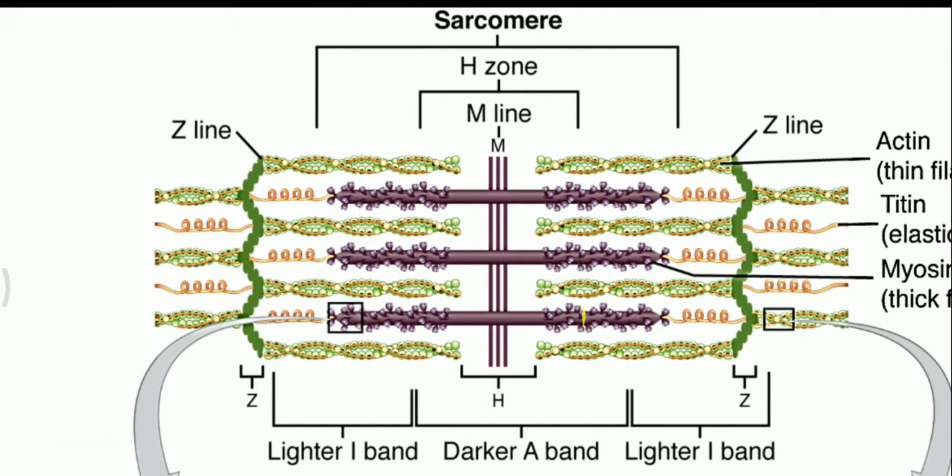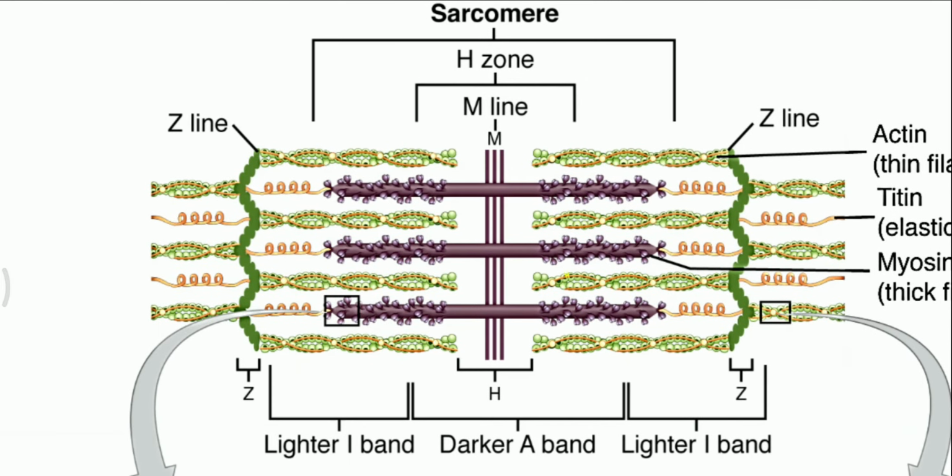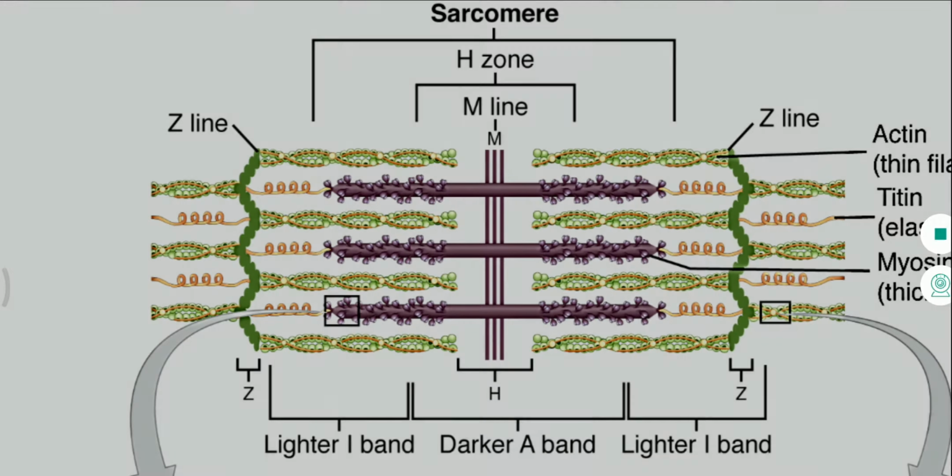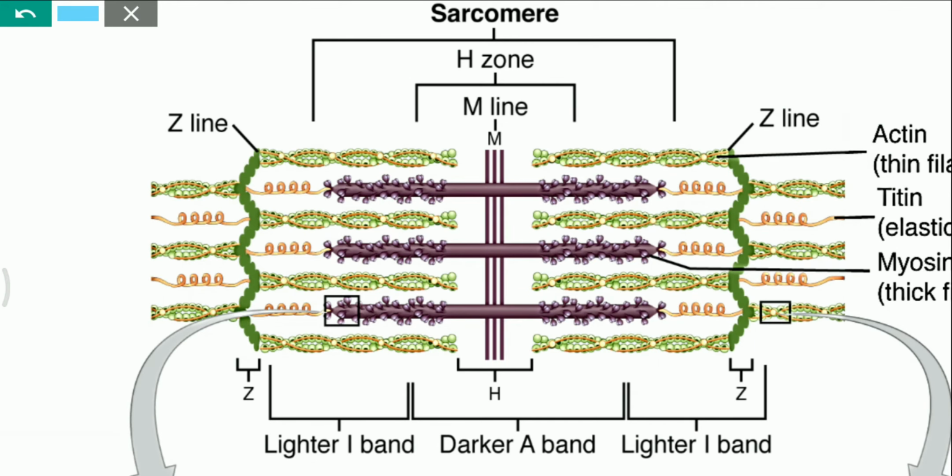So here we can also learn the zones and bands. First we will study those structural proteins. In a sarcomere, there are different zones like the H zone, M line, A band, I band and Z disc. Here the Z disc is formed by a protein called alpha-actinin. Here we can study in detail the anatomy of the sarcomere. The sarcomere has different proteins, structural proteins, so we'll see those structural proteins.